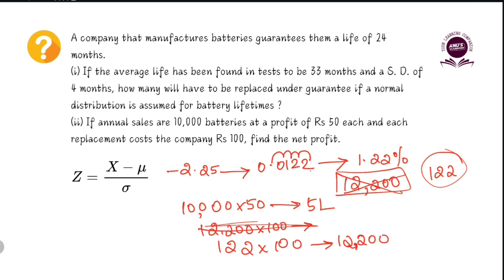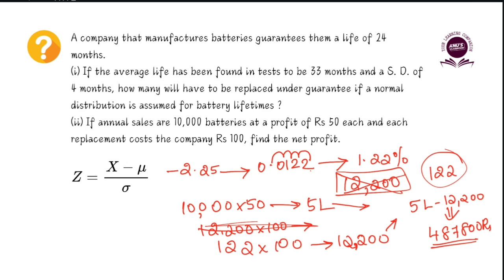See, things like this happen. But make sure you catch it. Make sure you recheck and catch it. So, from sales, we will get 5 lakh rupees, but for replacement, we will lose 12,200. So you minus 12,200 from this sales cost and you will get 4,87,800 rupees. So the net profit that you can expect from this particular thing is 4,87,800 rupees per year or annually.